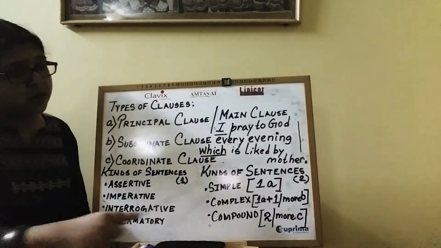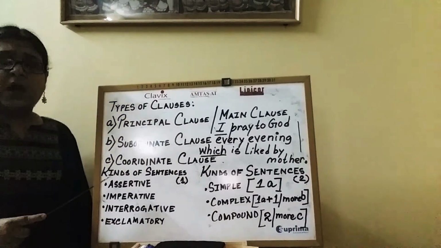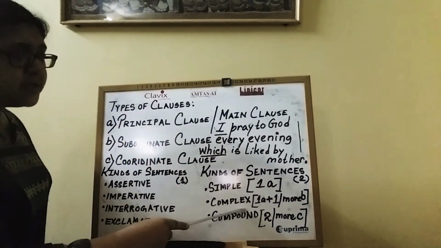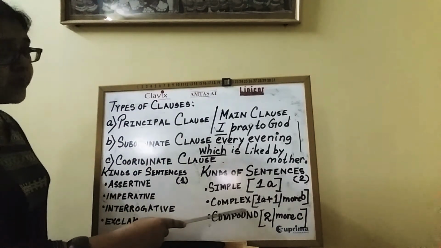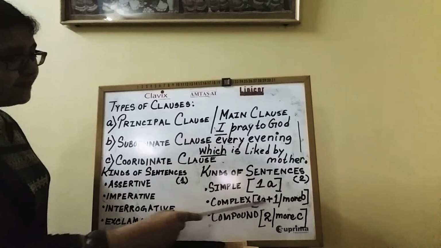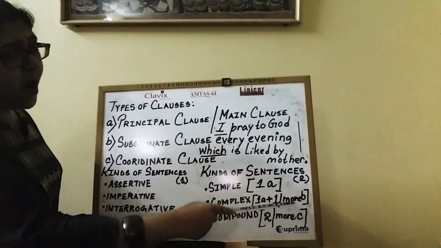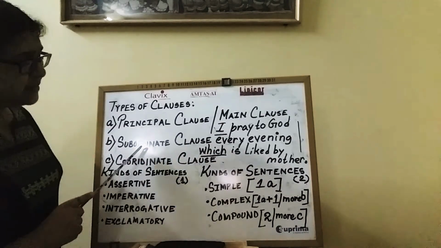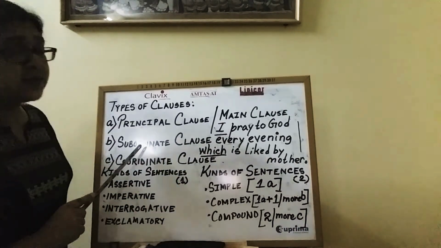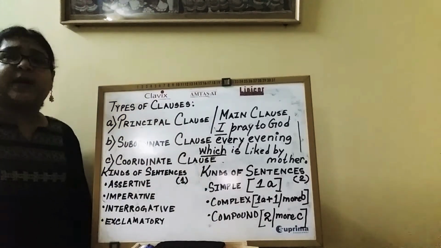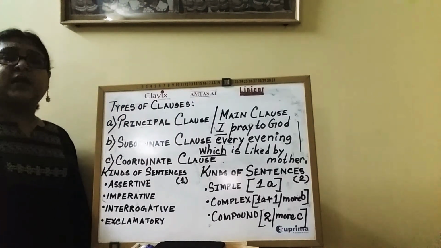Next we come to complex sentence. What is a complex sentence? A complex sentence is one where there is one A, that means one principal clause, and one or more B, that is one or more subordinate clause. Like say the example which I had given you.